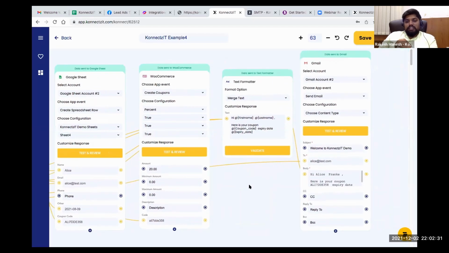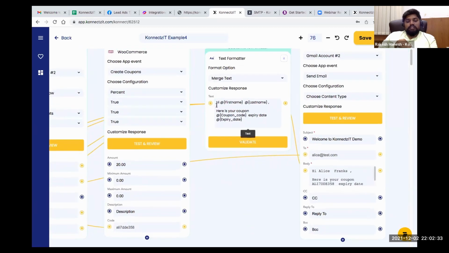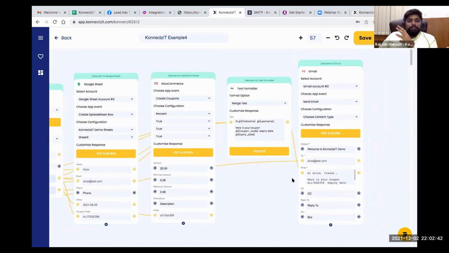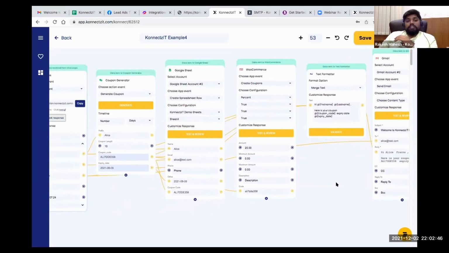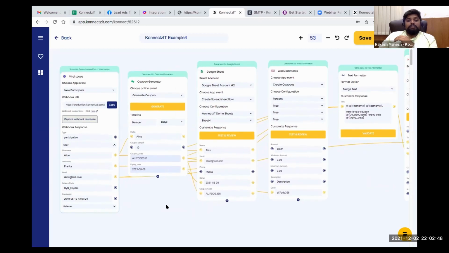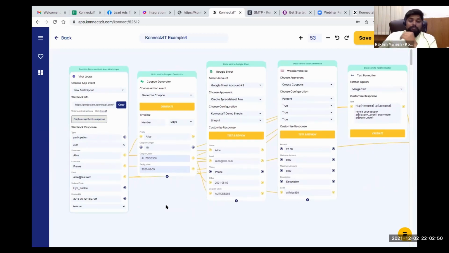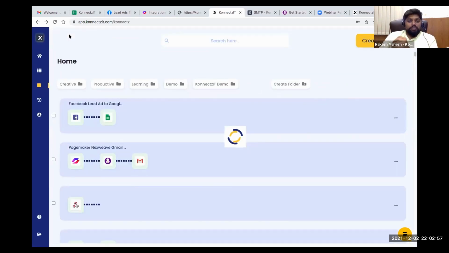And then I'm sending that coupon code, as Sangeeta was mentioning. I'm using a text formatter to merge and send it to my user. So this is how you can use these inbuilt apps, which are very powerful. You can go ahead and use these inbuilt apps to modify your records and perform robust use cases. As you can see, the conditions app and basically the coupon generator.